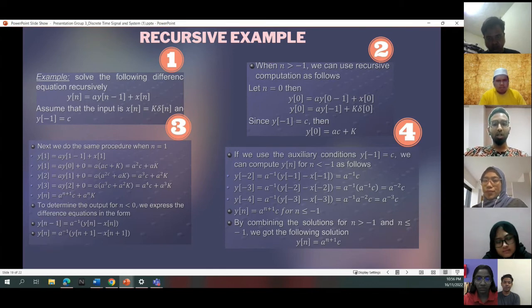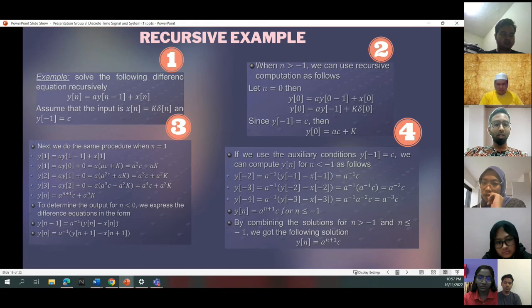For step 2, when n is larger than negative 1, we can use the recursive computation as follows. Let n equals 0. When we substitute the 0 value for n, we get y[0] equals a y[negative 1] plus k delta[0]. Since y[negative 1] equals c, then y[0] equals a c plus k.